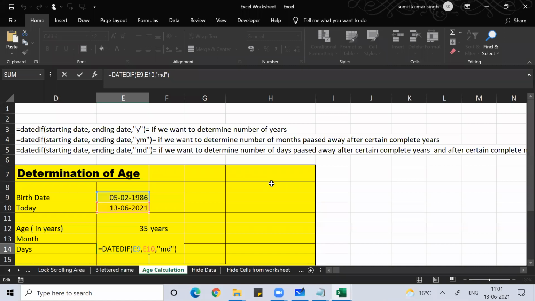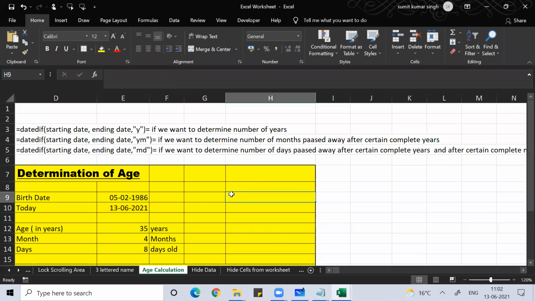For years, Y: how many years. Then after that year, how many months? YM. Simple. And after that month, how many days? MD. Other things are the same: starting date, ending date, the rest will be the same.